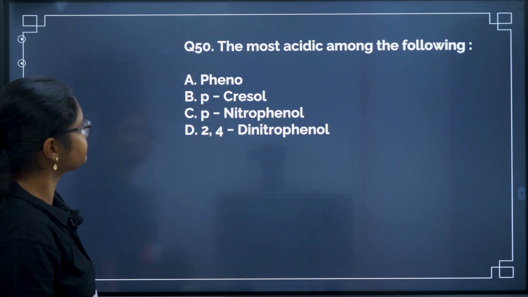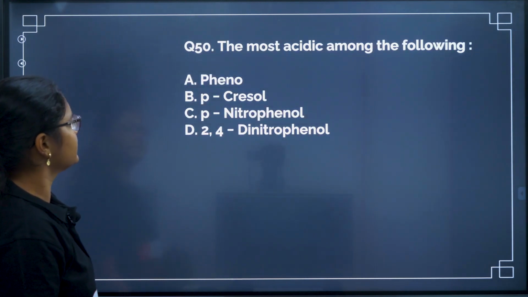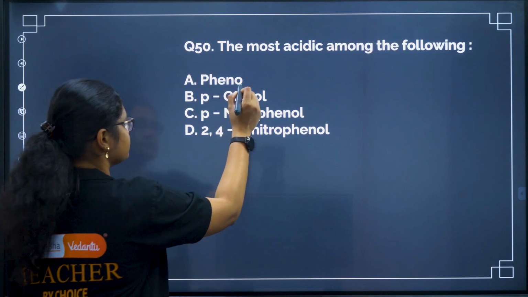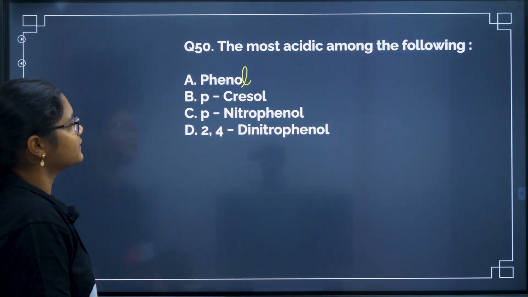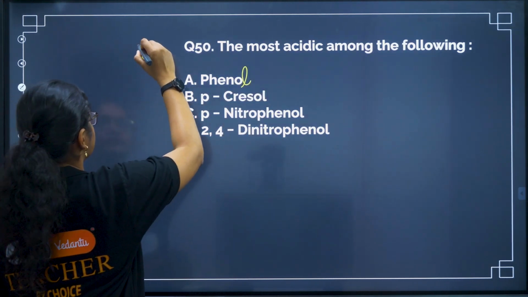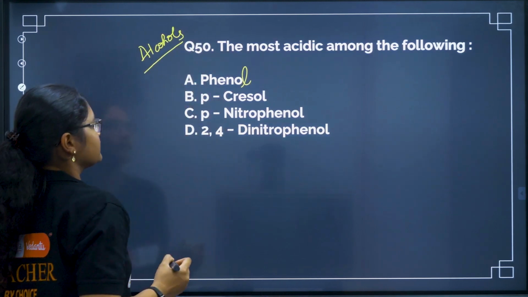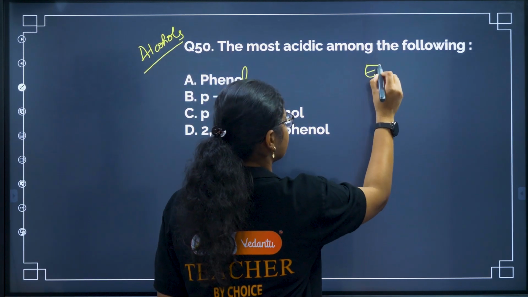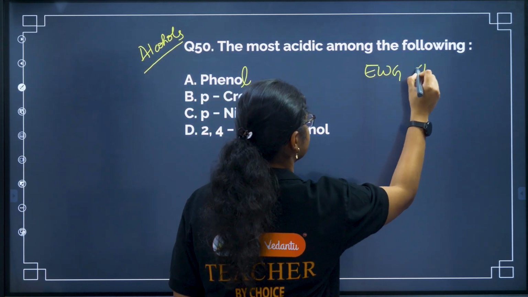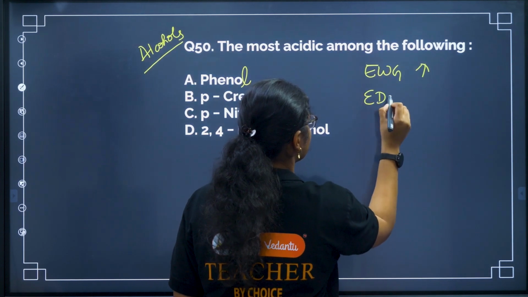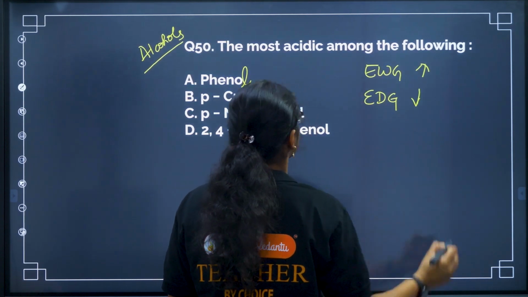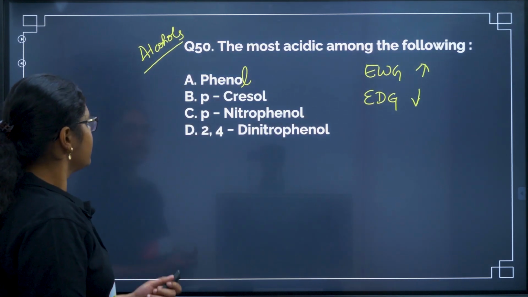Next question. The most acidic among the following. Okay, so this is phenol. This question is from the alcohols, phenols, and ethers chapter. Okay, so we know one thing: if an electron withdrawing group is there, acidity increases. If an electron donating group is there, acidity decreases. Right. So let us see.